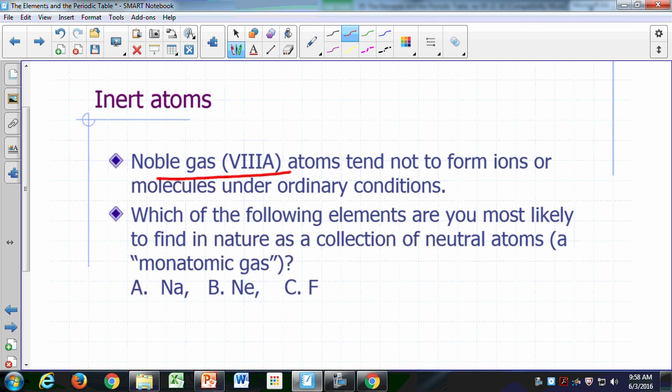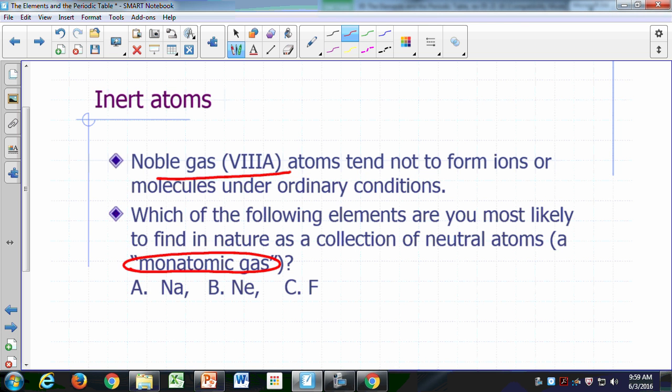They tend to be by themselves, so you'll find them in nature as just a collection of atoms. Since these atoms are not attached to each other, they're more or less free to move. So what you have is a monatomic gas under ordinary conditions, a collection of atoms. That's why they're the noble class, the nobility. They don't associate with the common atoms. Now they can be made to form covalent bonds under adverse laboratory conditions, but ordinarily in nature you'll find them as just a collection of individual atoms.